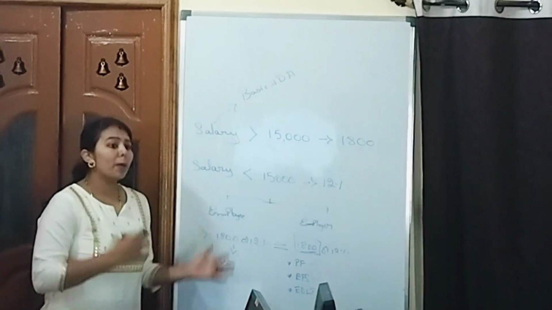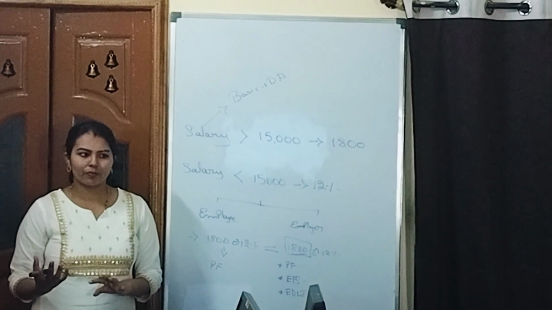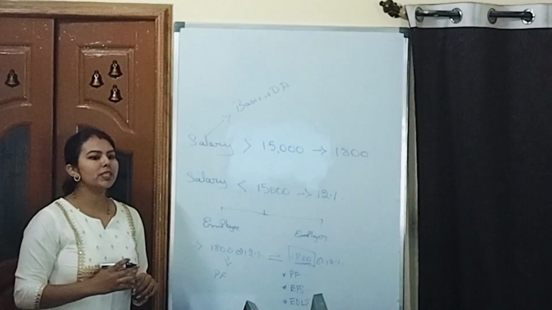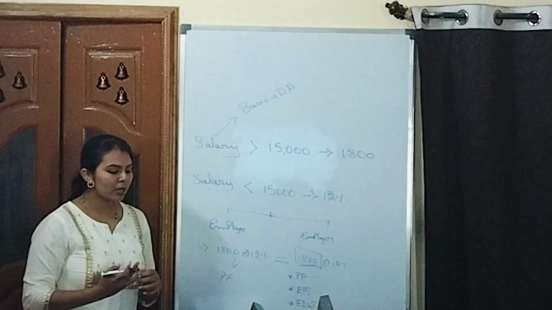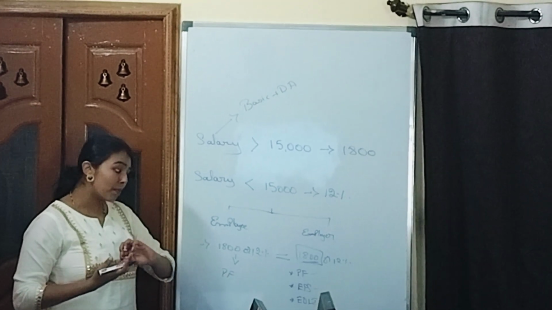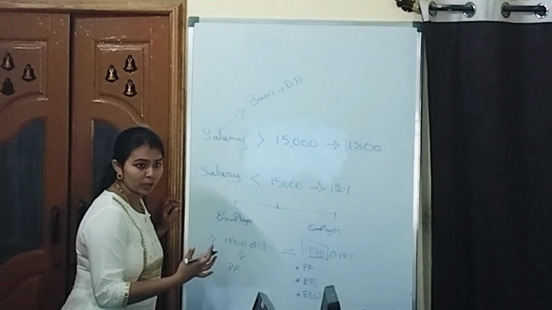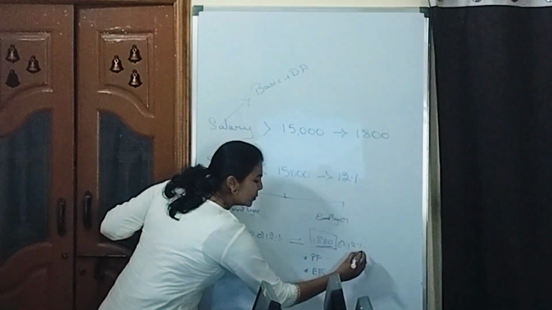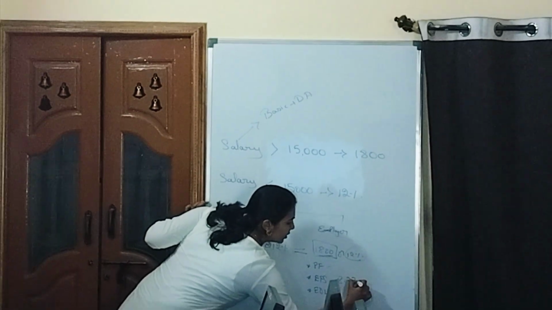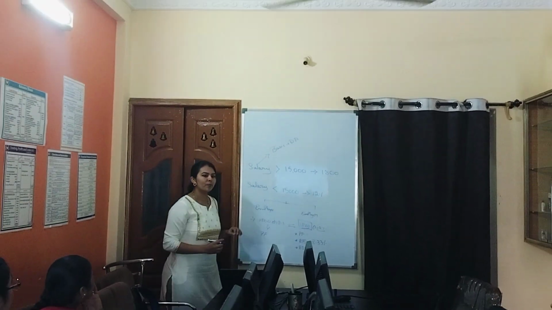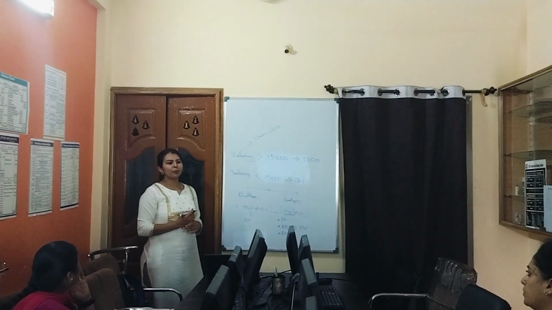So this is the Employee Pension Scheme. Okay, so EPS means Employee Pension Scheme. So to this Employee Pension Scheme also we contribute. Out of this 12%, 8.33% we contribute to EPS.